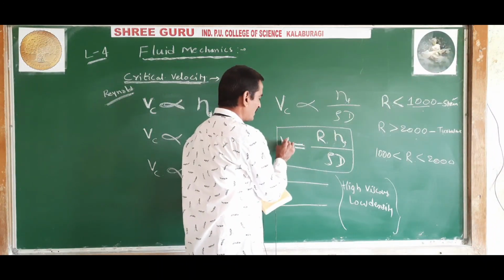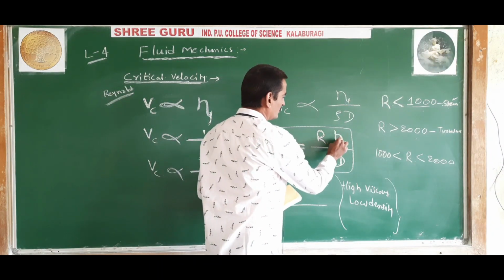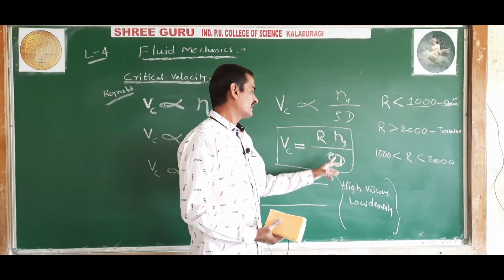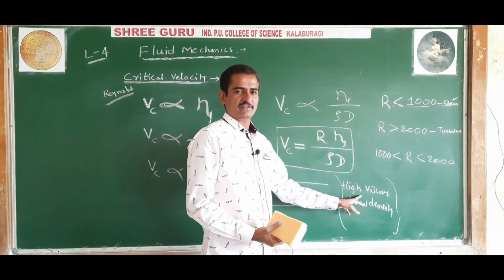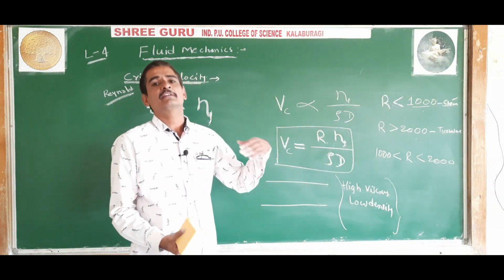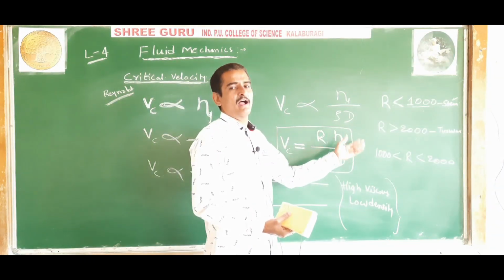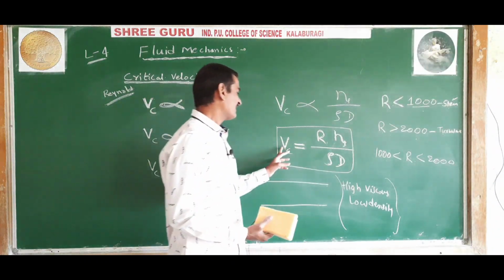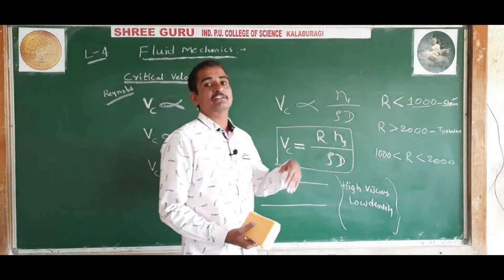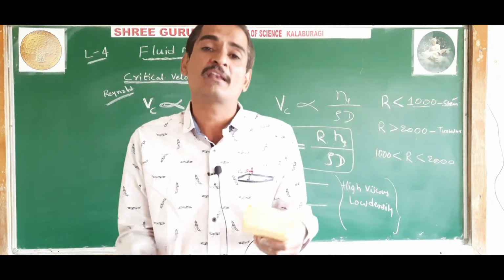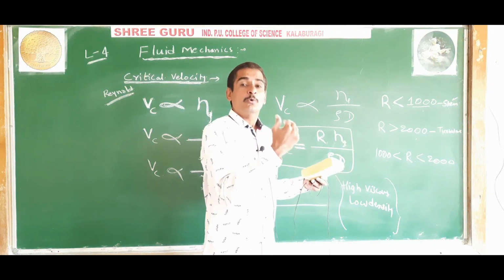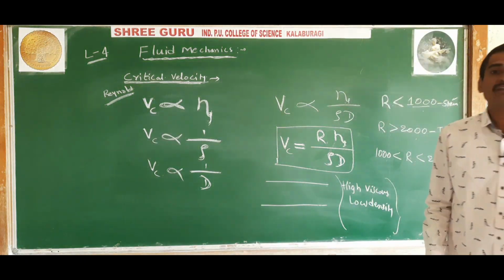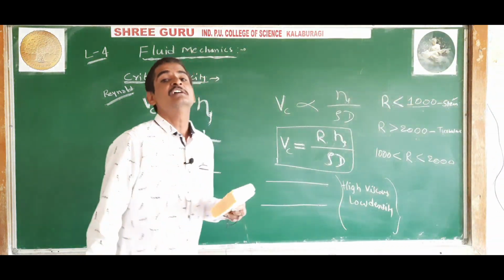Observe this. The value of Vc is equal to eta divided by rho d, where eta is the coefficient of viscosity. High viscous means the coefficient of viscosity will be high, and the density is small, and the tube is also small, then the value of critical velocity will be large. Then the velocity of fluid flow through that tube is said to be streamline flow.